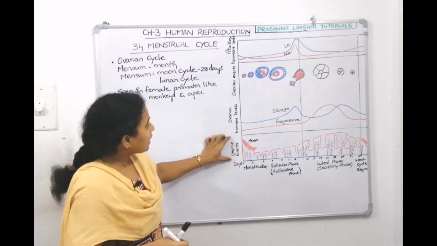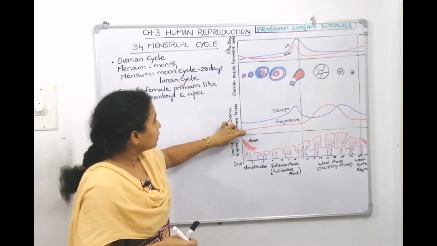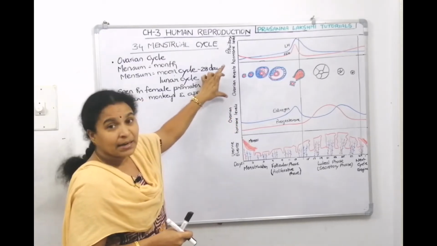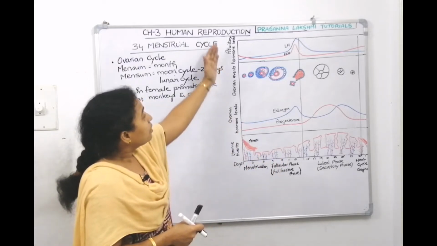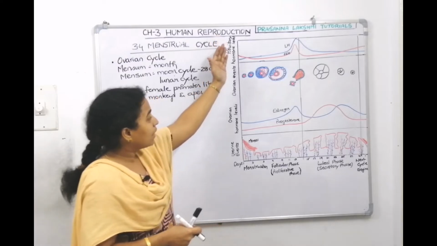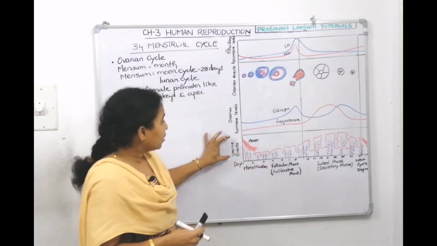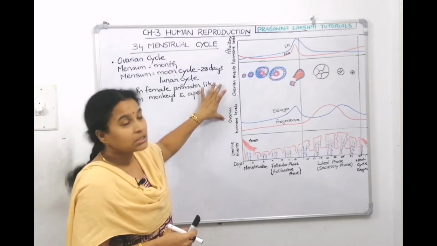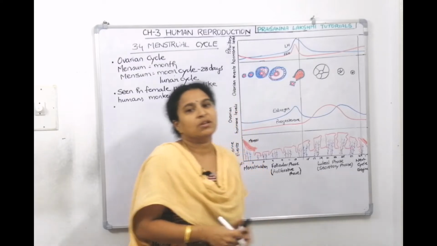The ovarian hormonal changes and the follicular development on particular days are shown here, and the pituitary hormonal levels are shown here. They have divided the menstrual cycle to show the uterine changes, the ovarian changes, and the pituitary hormonal levels during different phases.